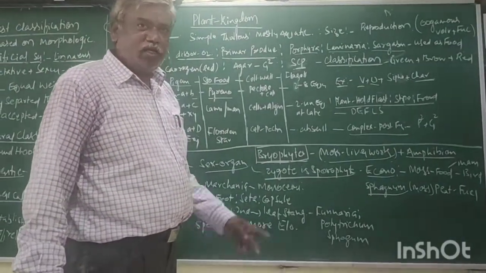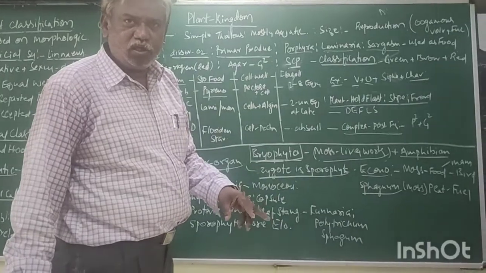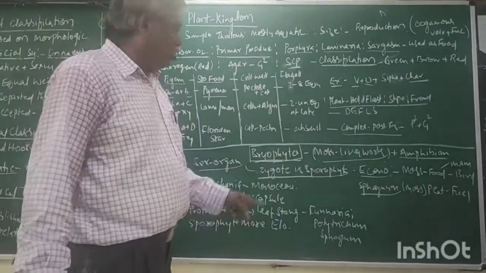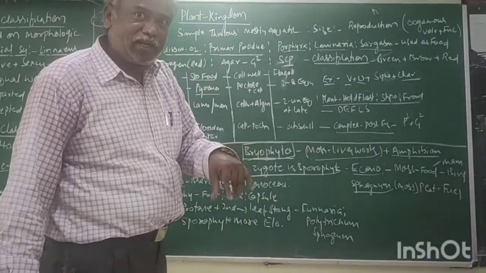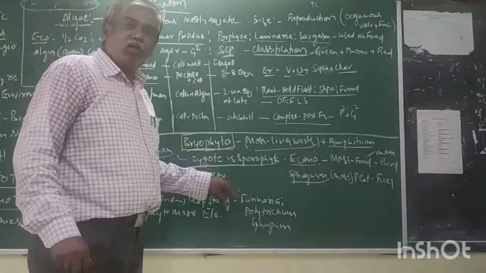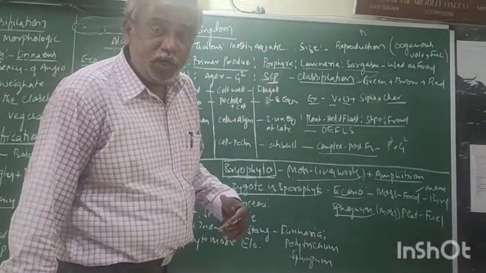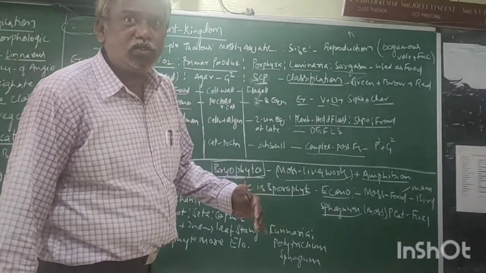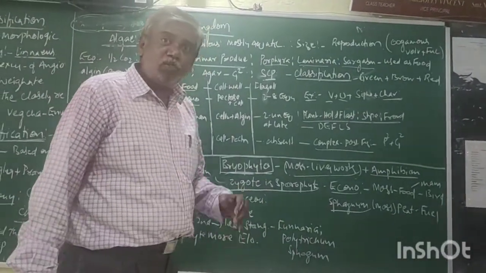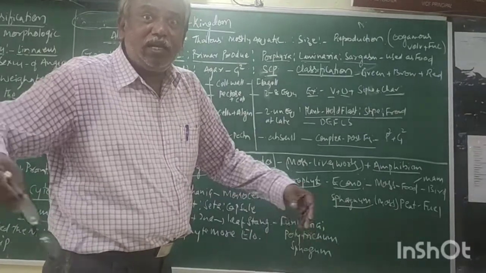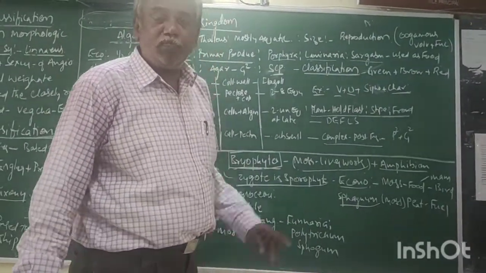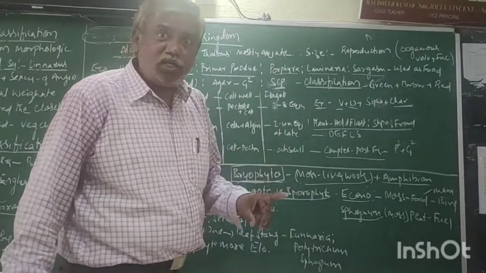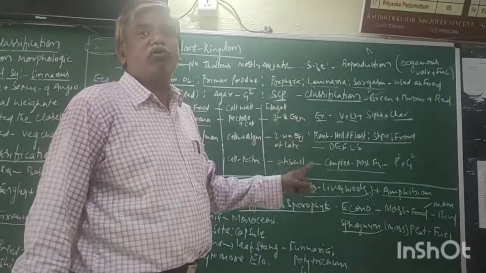Now the bryophyte is also having two phases, gametophyte and sporophyte. In bryophytes, the sporophyte is multicellular. That means the zygote does not immediately undergo meiosis. The zygote undergoes mitosis and forms a multicellular diploid, which is called the sporophyte. But the sporophyte, though multicellular, is dependent on the gametophyte.